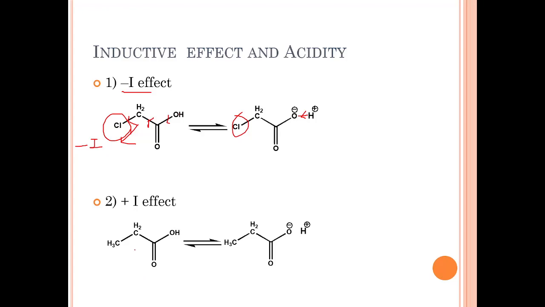What is a plus I effect? Now instead of Cl we have CH3 over here. Now CH3 has the electron donating nature, or plus I effect. It will not easily polarize this O-H bond. Okay, it will not easily polarize. So friends, in the next slide we will see what are the factors which affect the magnitude. That means if there is an inductive effect, minus or plus doesn't matter, how the magnitude of that minus or plus I effect is affected.